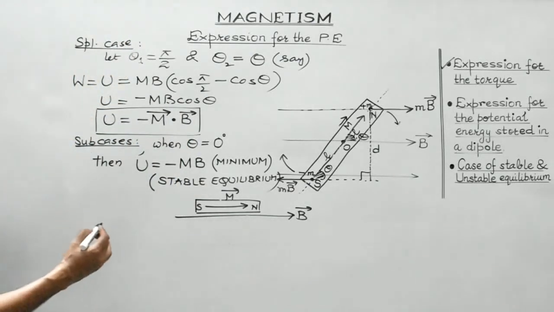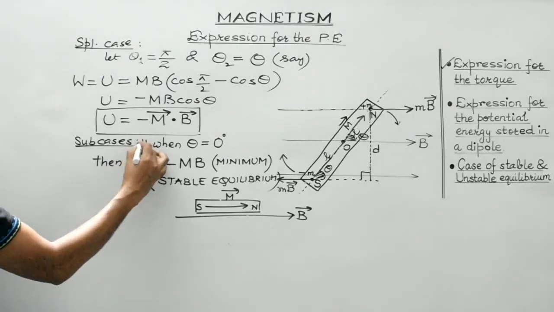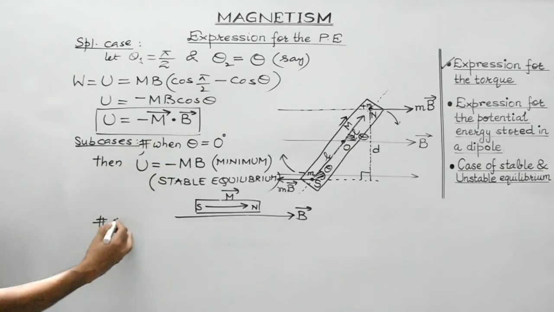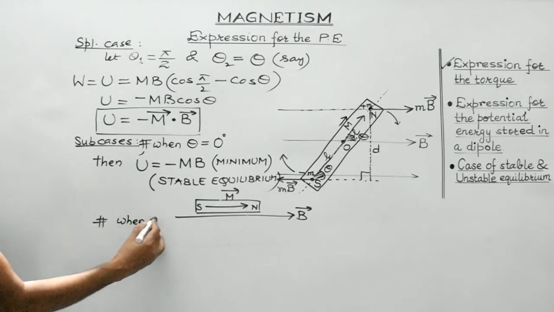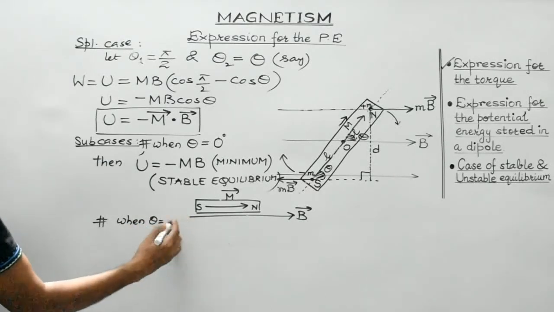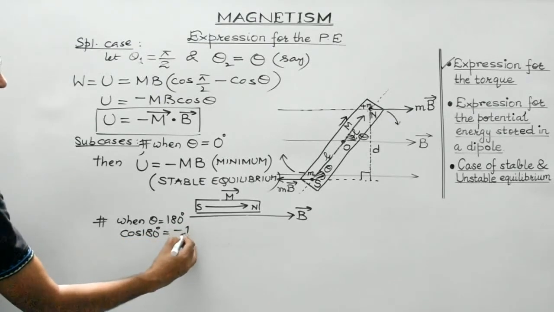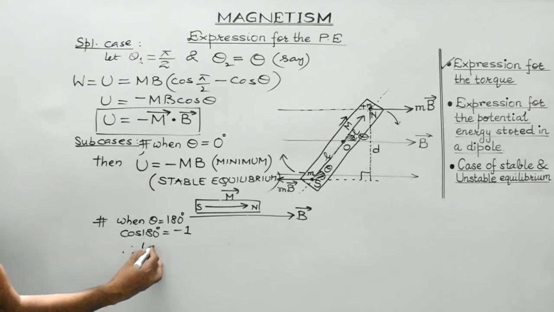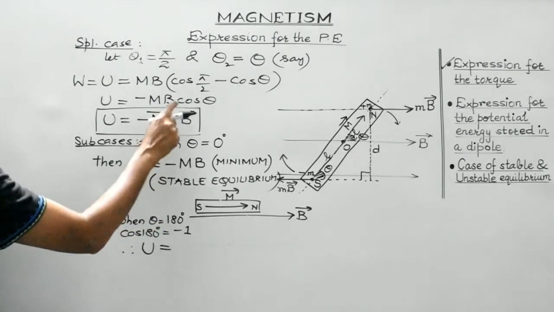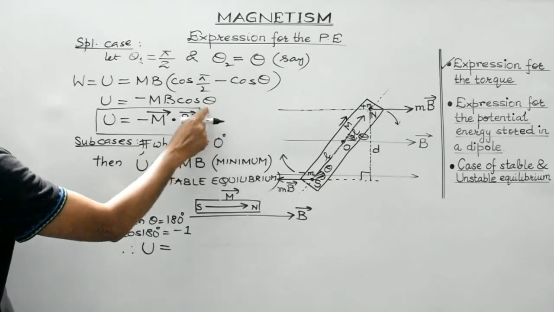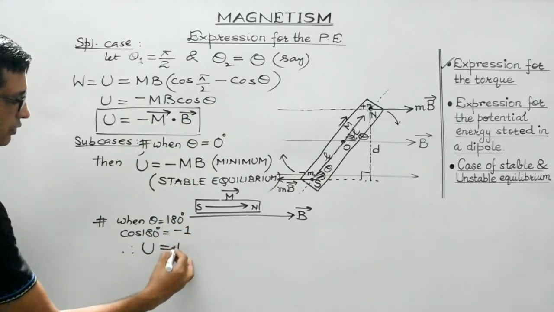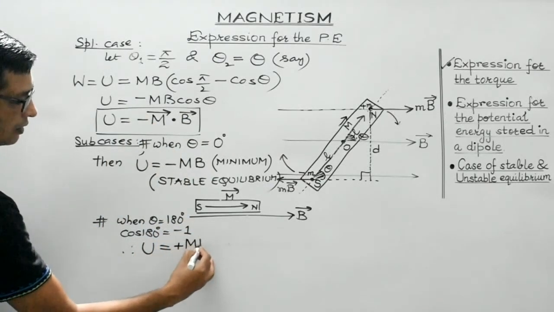Now let's consider the other subcase. When theta is equal to, suppose, 180 degree. Now students, cos 180 degree, as you are aware, is equal to minus 1. Therefore, in such a case, the potential energy of the system will be minus mB times minus 1, the minus signs cancel, so we get plus mB.